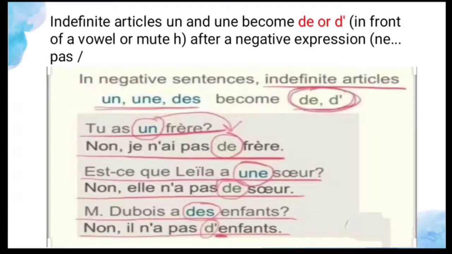So Laila becomes the subject, what? Elle. And next, Monsieur Dubois a des enfants. So Monsieur Dubois has children. No, il. Dubois became il only because he is masculine. So il n'a pas d'enfant. That is the apostrophe. Why? Because the noun begins with a vowel. So here an apostrophe, here also the verb begins with a vowel, so we used an apostrophe over there.